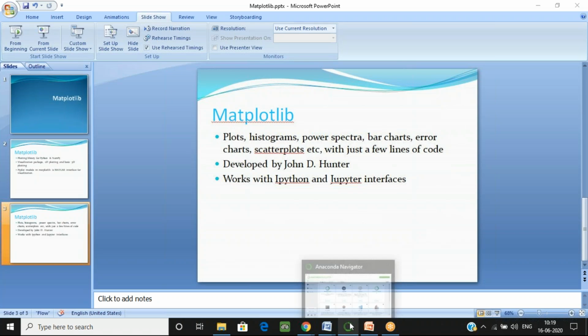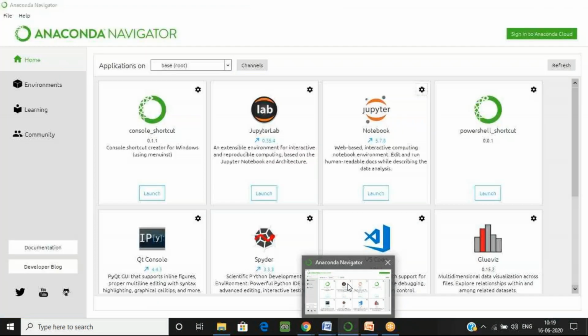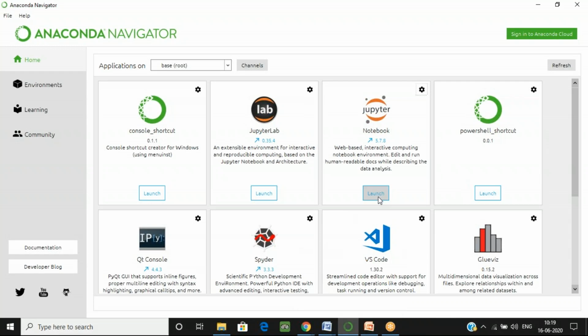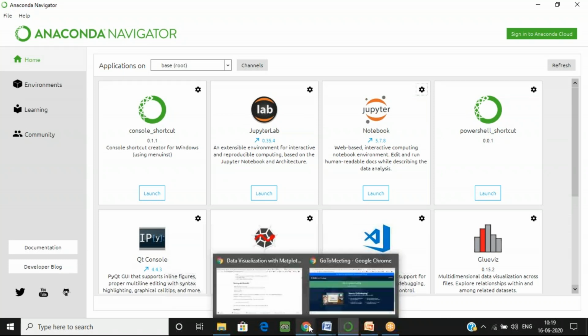Now let's start Anaconda here. This is the Anaconda Navigator, and we will start with the Jupyter notebook. Don't worry, we will start with the very basics of Matplotlib because I know you aren't familiar with it. Now we have to launch the Jupyter notebook. I have already launched that.